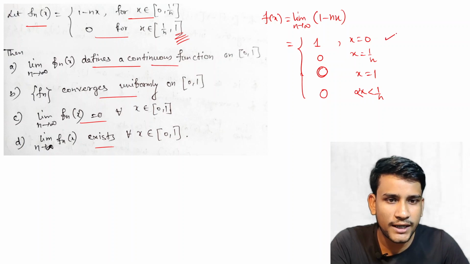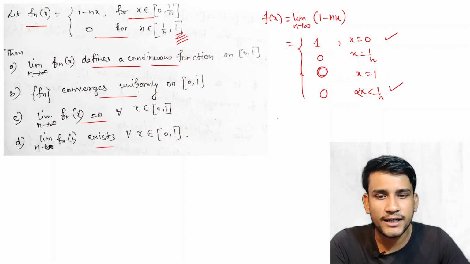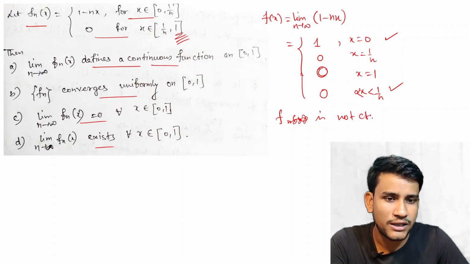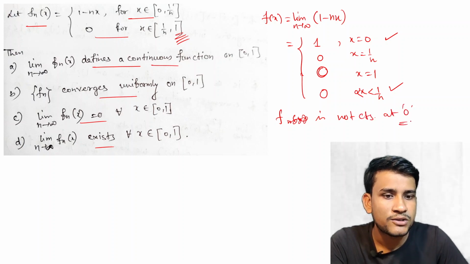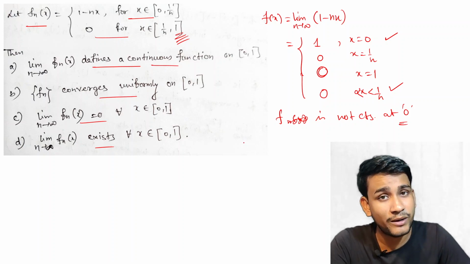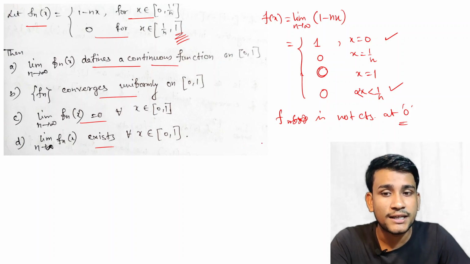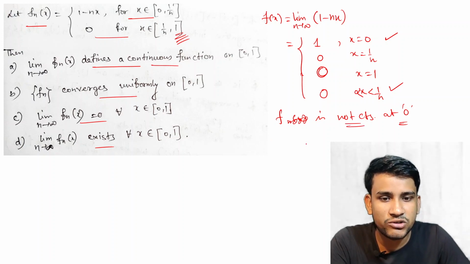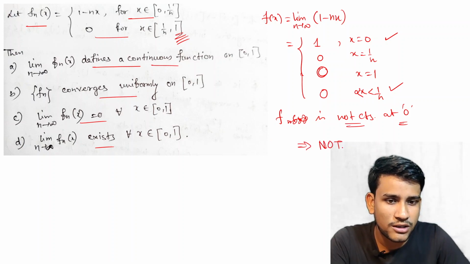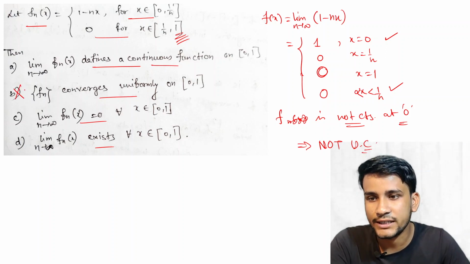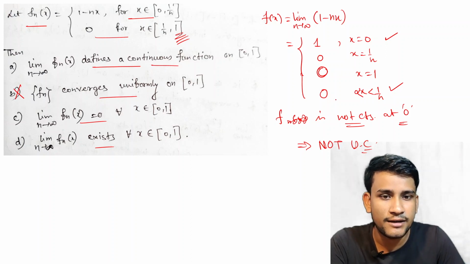So now option A says that it defines a continuous function, but the limit at the point 0 is 1 at x equal to 0 and it is 0 elsewhere. So f(x) is not continuous at the point 0. We know one theorem: if fn converges pointwise and f is not continuous, then the convergence of fn is not uniform. Since this is not continuous, this is not uniform convergence.